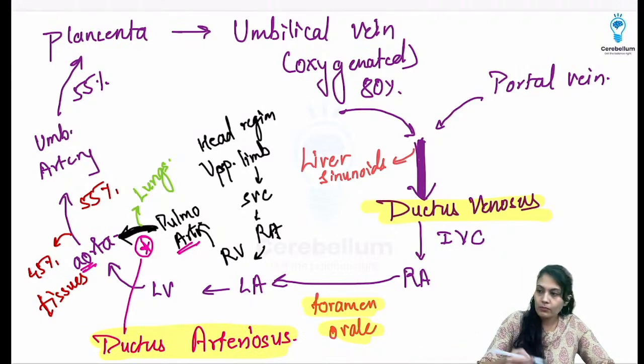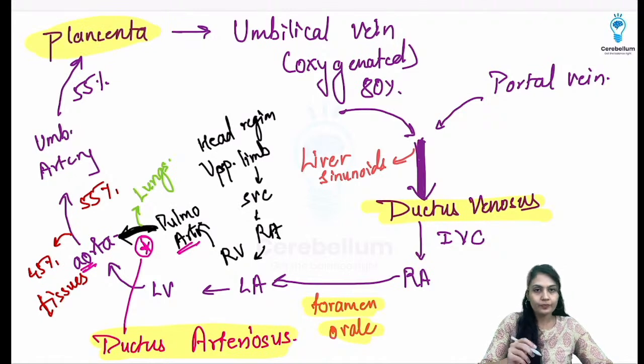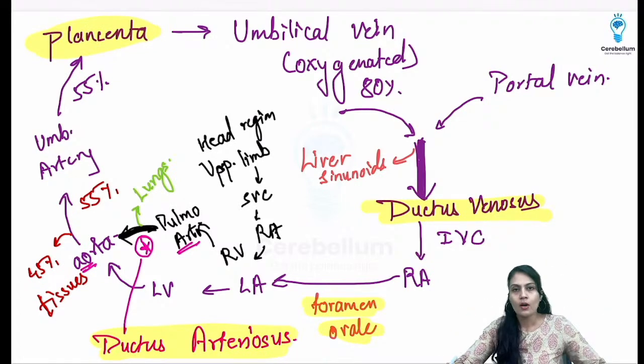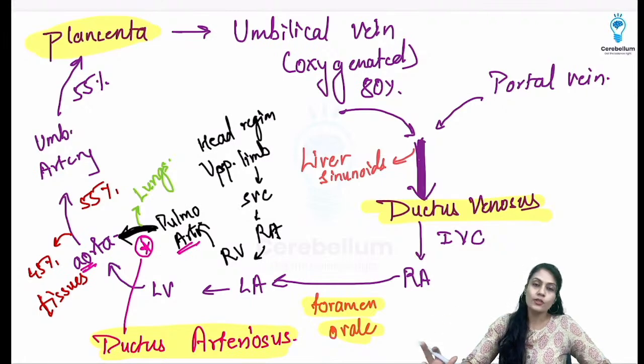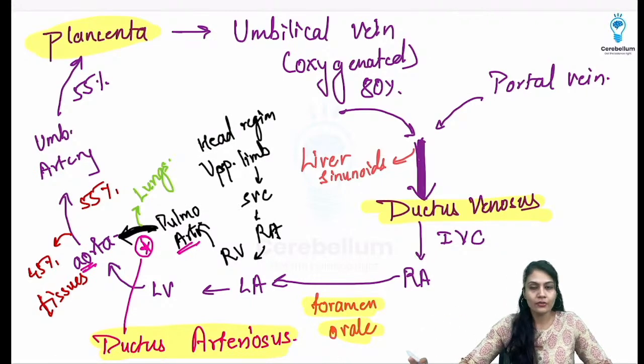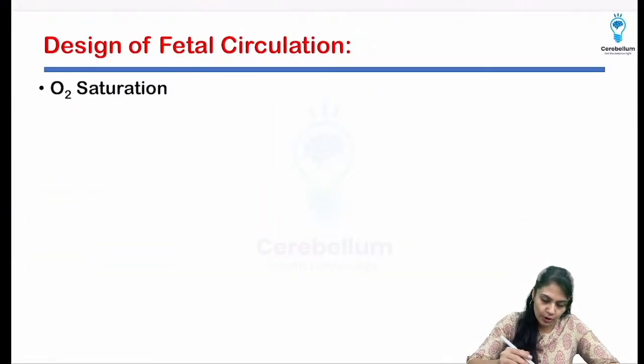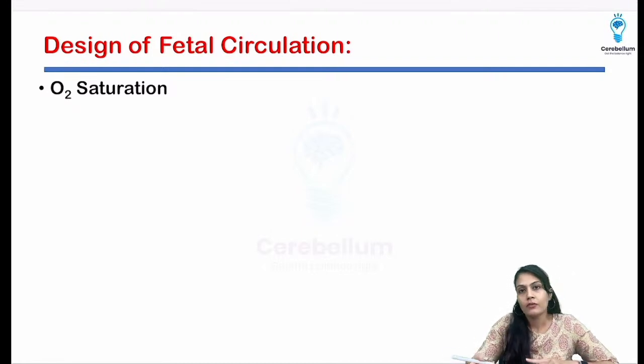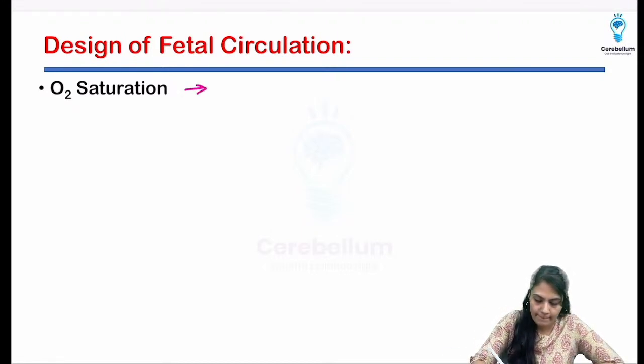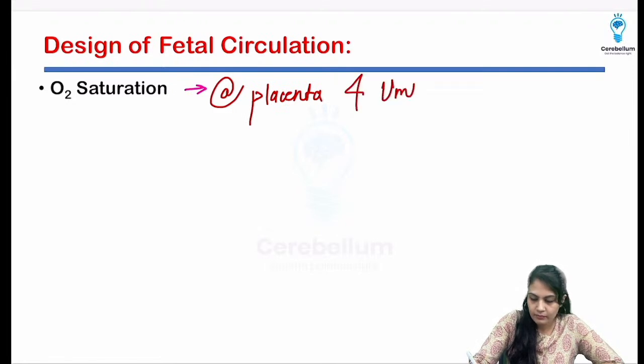Okay, and I asked you who is going to act as the lung for the fetus. Already he or she is the parasite, and the placenta is the savior. That means the placenta is going to act as the lung for the fetal tissue, right? So this is the thing. And oxygen saturation in the placenta and umbilical vein, it is almost 80%, right?